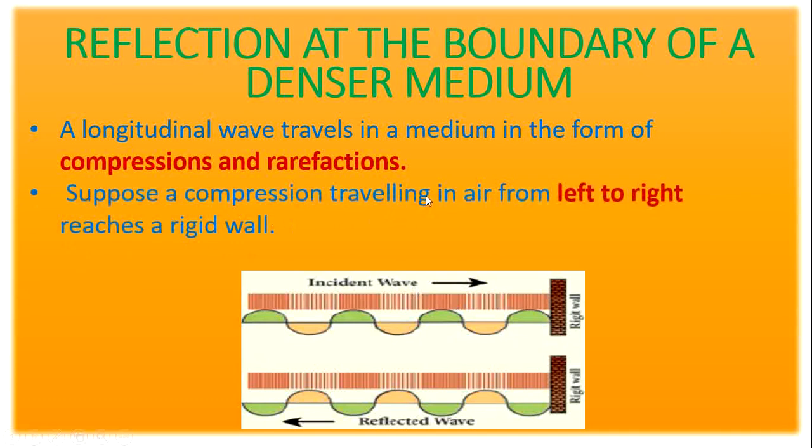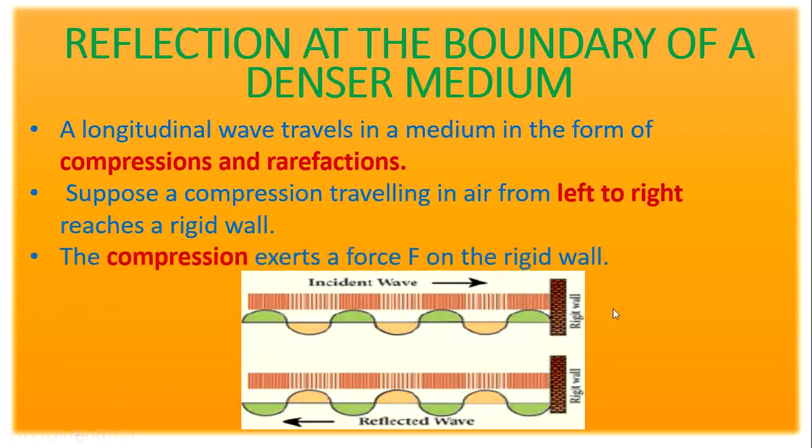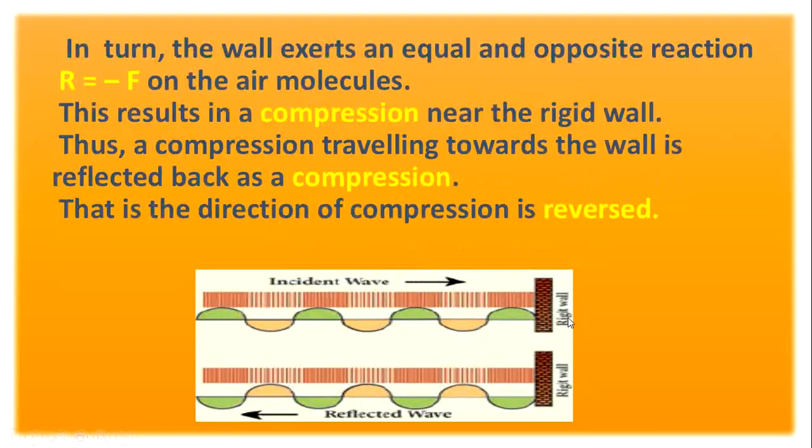Suppose a compression traveling in air from left to right reaches a rigid wall. Here the compression and rarefaction travel alternately from left to right, and then reach the rigid wall. The compression exerts a force F on the rigid wall. When they travel alternately, which one will reach the rigid wall at last? Compression. So the compression produces a force on the rigid wall.